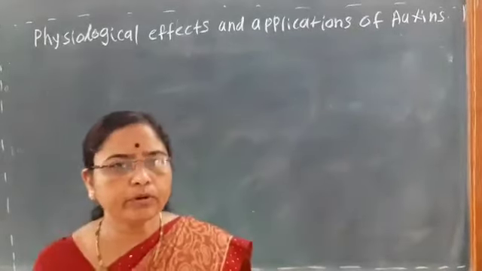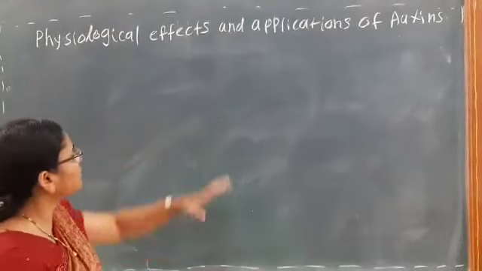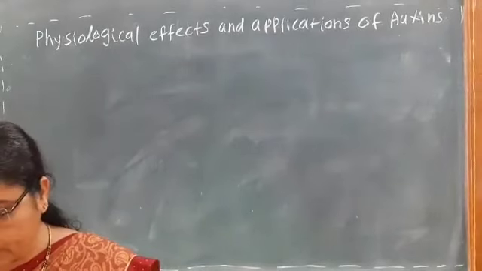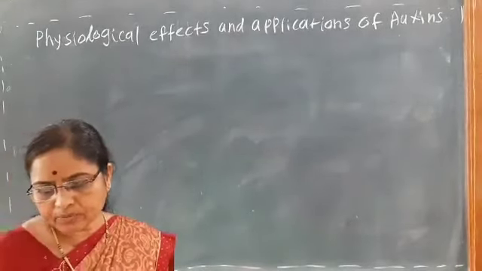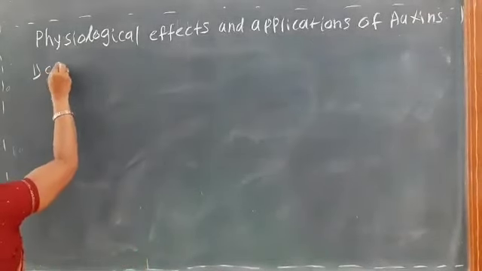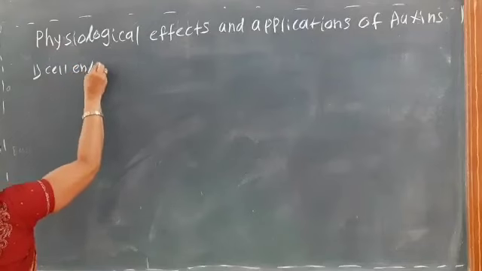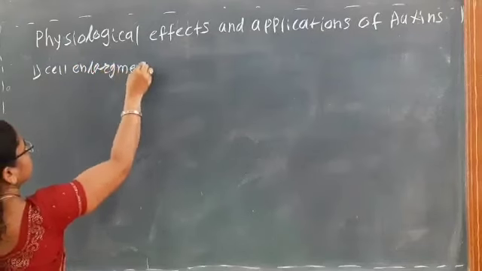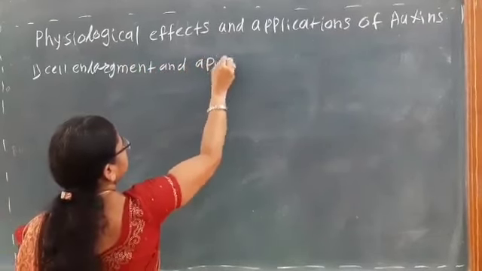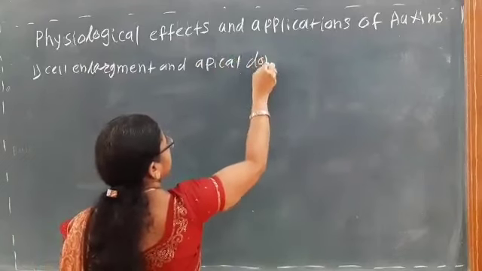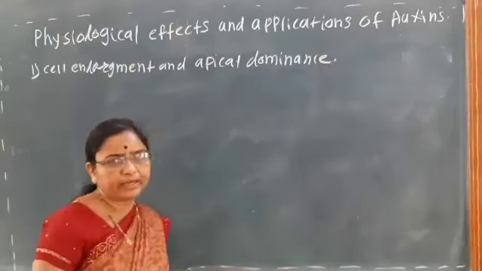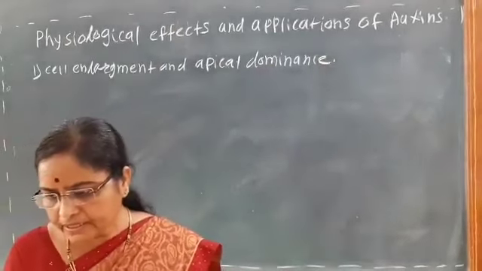So it is most important, that is about some physiological effects and what are the applications of the auxins. Okay, so first is cell enlargement and apical dominance. First application is cell enlargement and apical dominance. That is here,